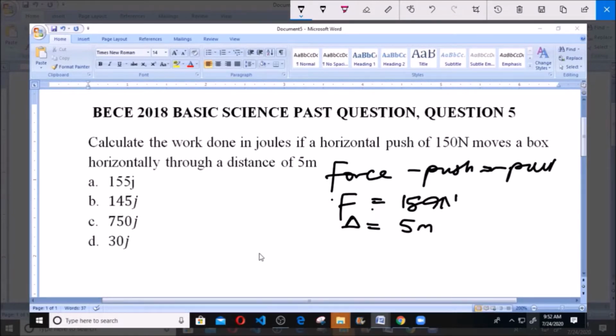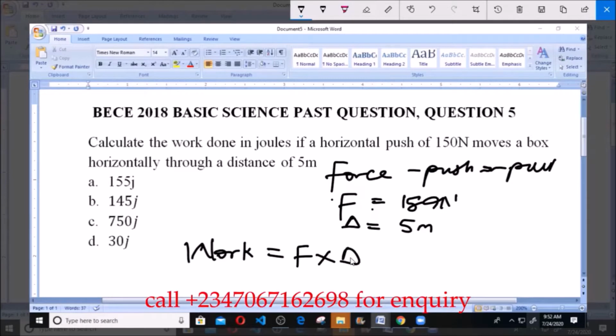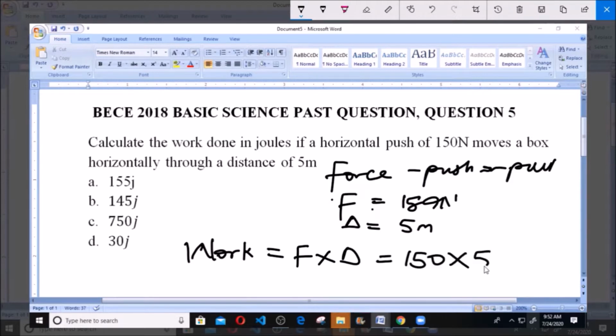And we know that work is given as a product of force and distance. Work is a product of force and distance, and this takes place in the direction of the force. So work will be given as force times distance, and like we know, our force is 150 Newton and our distance is 5 meters. Now when you multiply 150 by 5, this will give you 750 joules, which is the unit of work. So our answer is C, 750 joules. C is our answer.